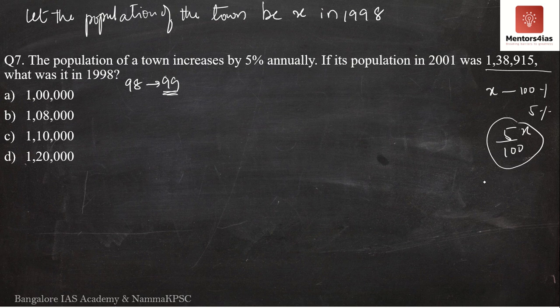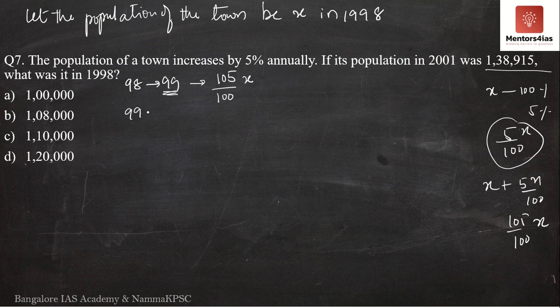So the final population is what? It is nothing but x plus 5x by 100. So can I say, taking LCM, it is 105 divided by 100 x? Yes. Meaning, in the year 1999, what is the population? The population is 105 divided by 100 into x.